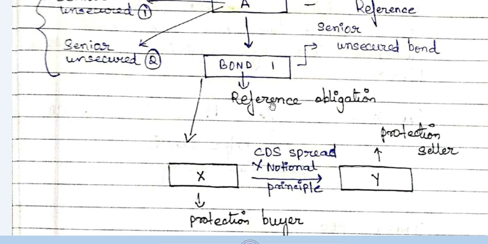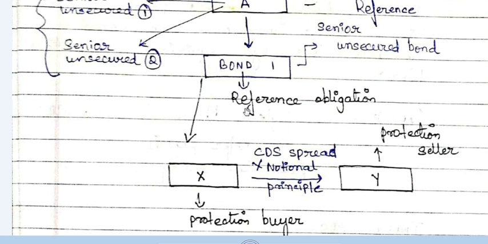Now, party X has bought this bond. Just listen up, if we buy a bond, we are taking many types of risk over here. One of the risks is the market risk. So what is market risk? If the interest rates go up or down, on the basis of that the bond price changes. We call it interest rate risk also.